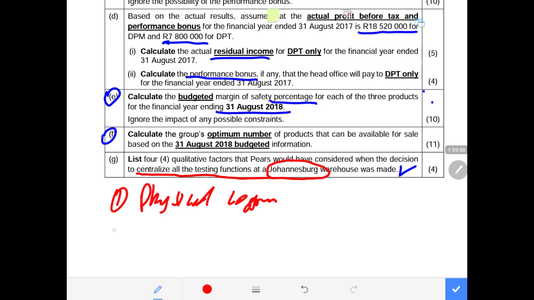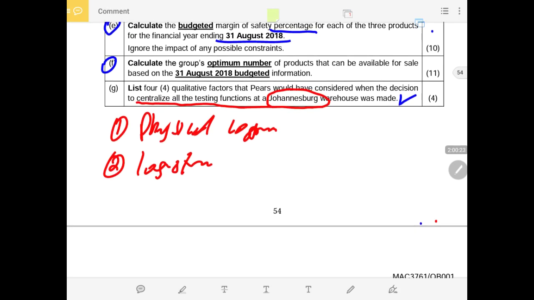The second thing to consider are the logistical arrangements of transporting all the products to be tested in one central warehouse, considering the fact that others are produced in Polokwane, others in Cape Town, others in Nelspruit. So what about the logistical arrangement or transportation in between? Will that be efficient? Then that is the second point to look at.